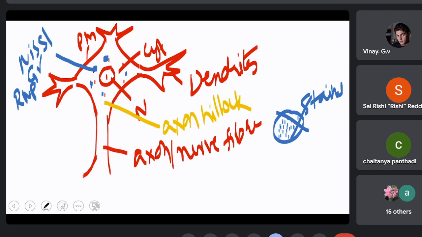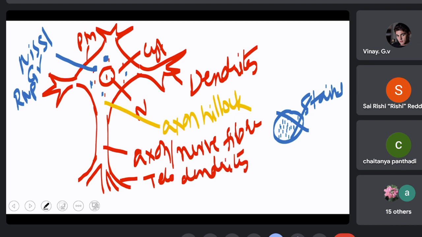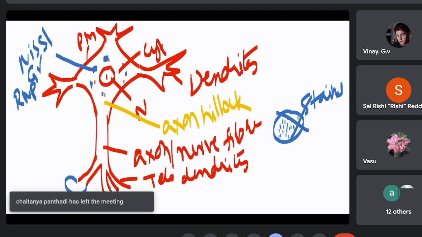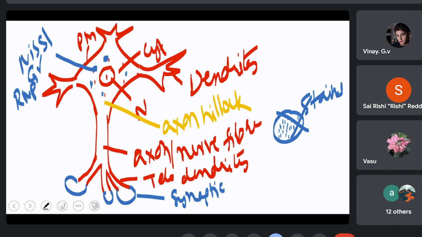The nerve fiber at the other end divides to form a number of telodendrites. Each telodendrite, the branches of the axon, ends in knob-like structures, and these are called synaptic knobs or terminal buttons.